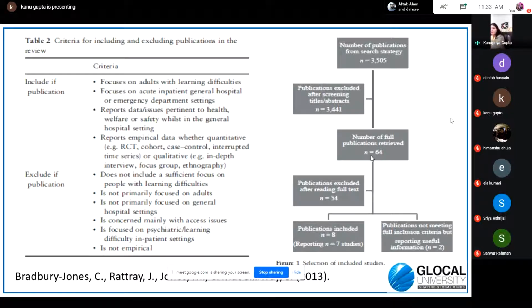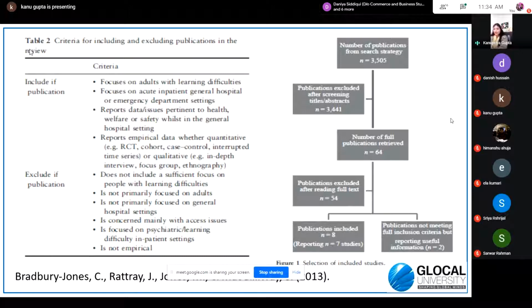So here the criteria come into the picture, which is visible on the left side of the screen. Criteria for including and excluding publications in the review. Here the criteria have been developed by the researcher according to his objective, that is, which studies can be included and which studies should be excluded. Include if it focuses on adults with learning difficulties, focuses on acute inpatient general hospital or emergency department settings, reports data issues pertinent to health, welfare or safety whilst in the general hospital setting, and exclude if it does not include a sufficient focus on people with learning difficulties.